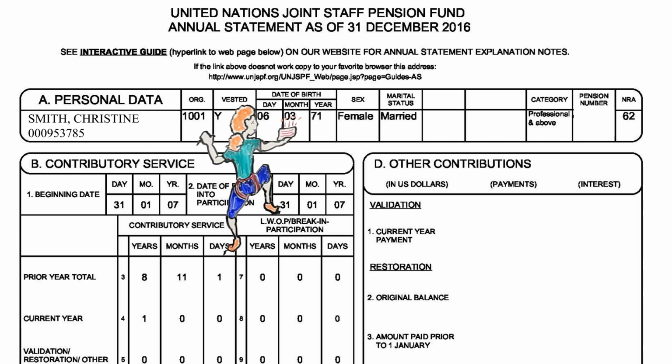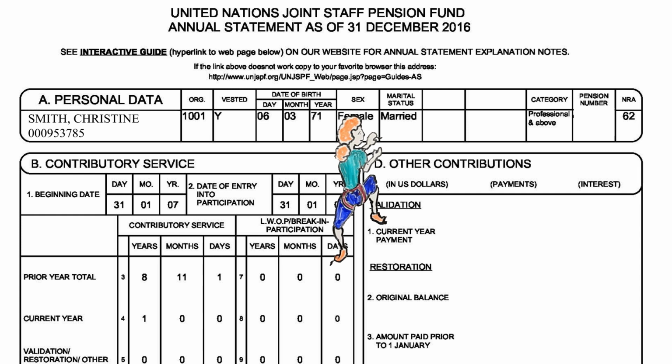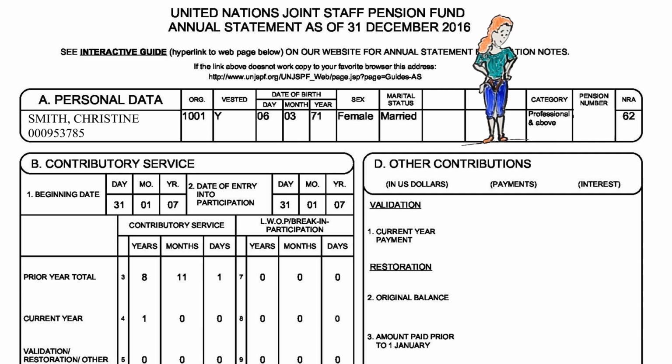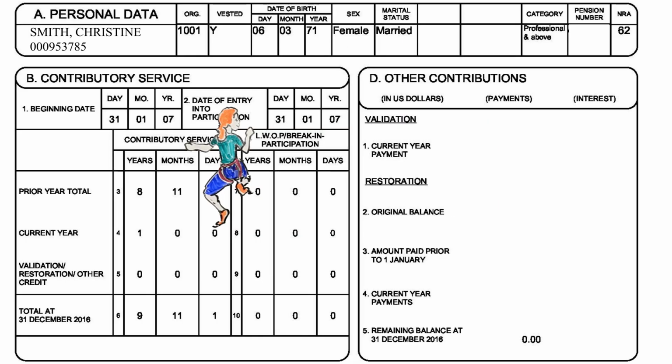Ensure that your birth date is correct, in order day, then month, then year. This must also correspond to the date on your birth certificate and/or national identification document or passport. Look at your marital status. Is it correct? Notice your employment category. Are you a G or a P? Notice your normal retirement age, or NRA, for pension purposes. Remember, this NRA is based on the date at which you first qualified for UNJSPF participation. If anything appears incorrect to you, check with your Human Resource Office, not the fund, because only your employer can correct this information.